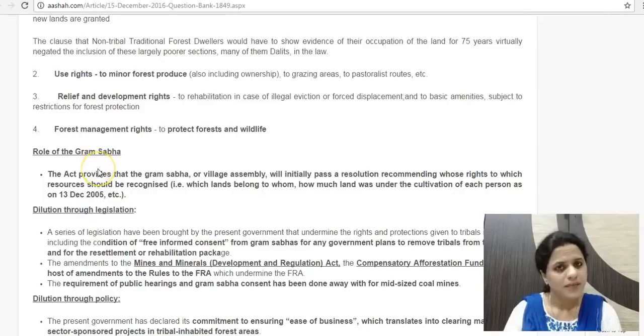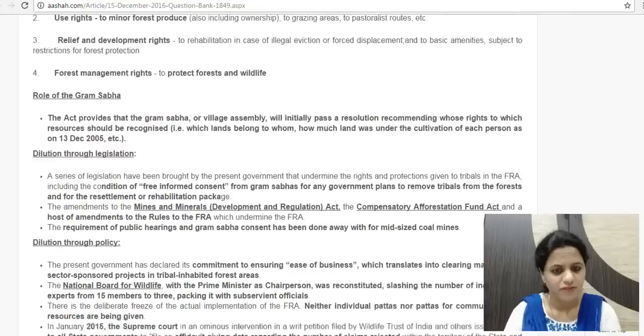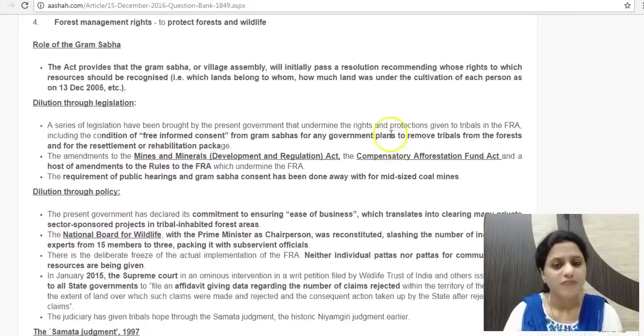Now, what has been happening over the decade is that there is dilution of these rights, especially in recent years. What we are seeing is that in the name of ease of doing business, a lot of land is given away to companies without providing compensation to the forest dwellers. Their rights are being deprived. The land deeds which should be provided to them are not given.